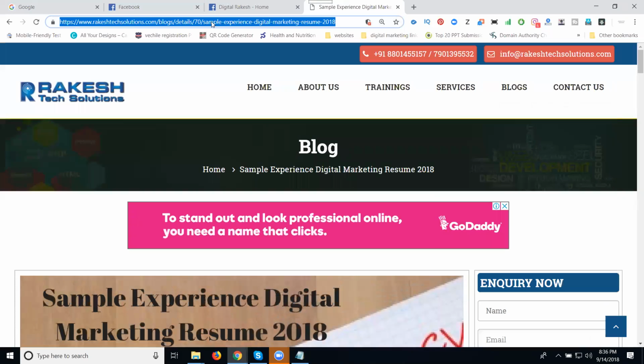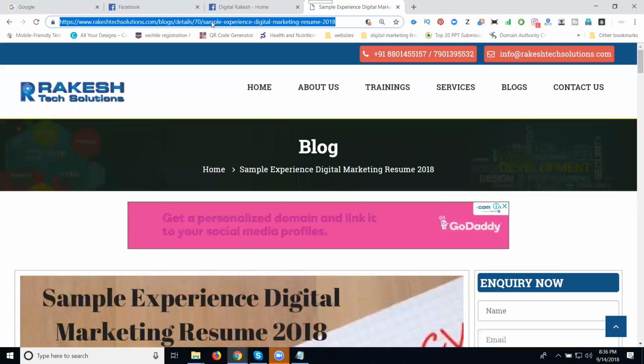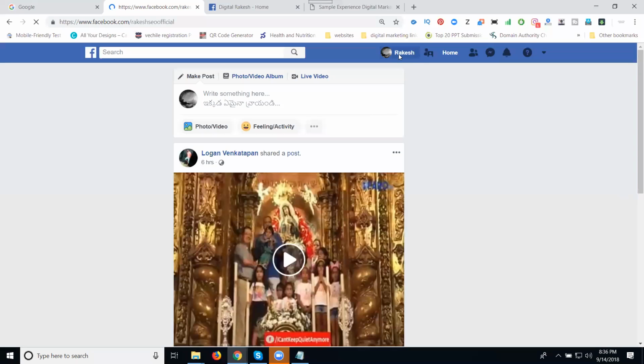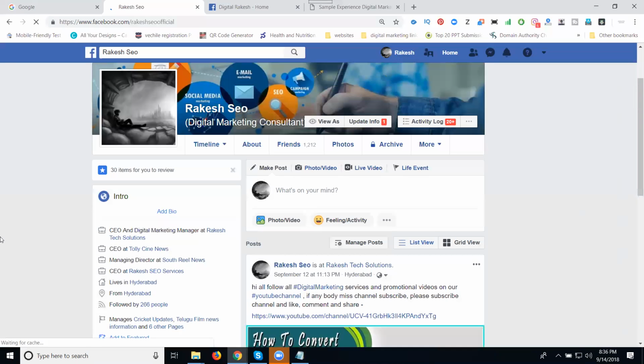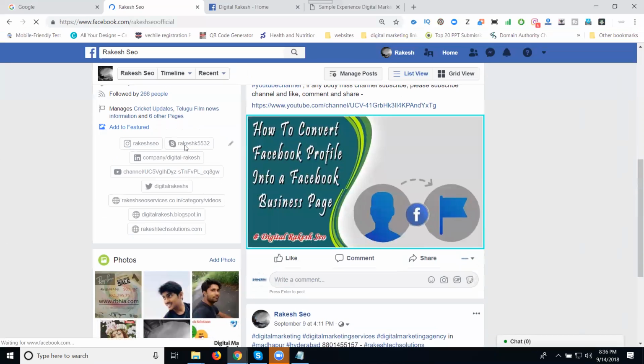You can promote through your Facebook profile. Why? Because anyone can see a Facebook profile. Yes or no? Just copy this URL and go to the Facebook profile. When you enter the profile option here, in this we can see the options. Here, see, which one? Instagram, Skype, LinkedIn, YouTube. Click this one, where are we going? Our YouTube channel.